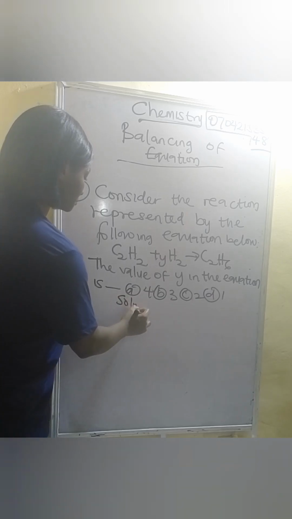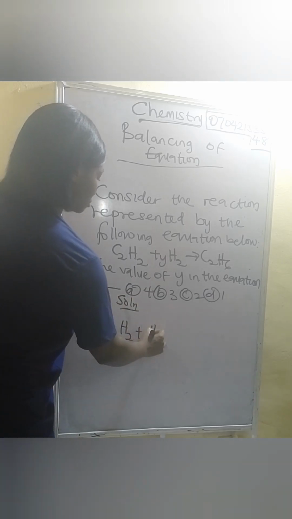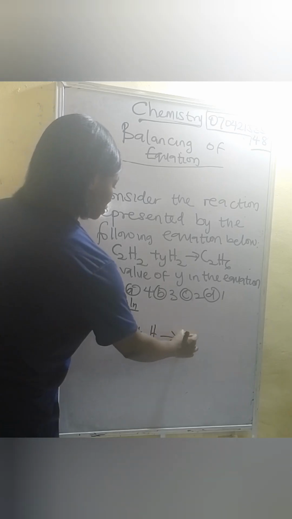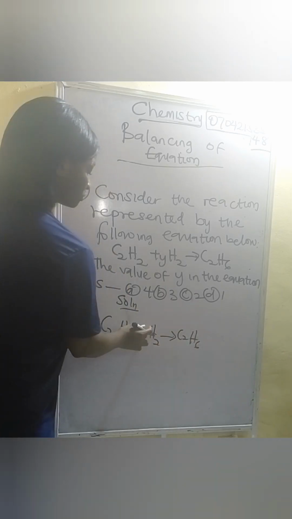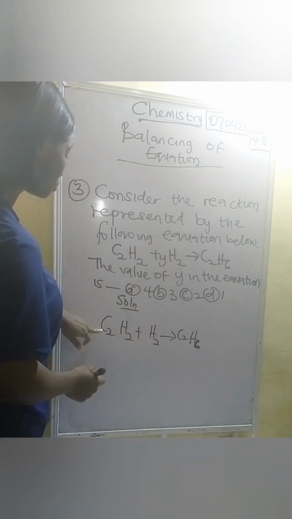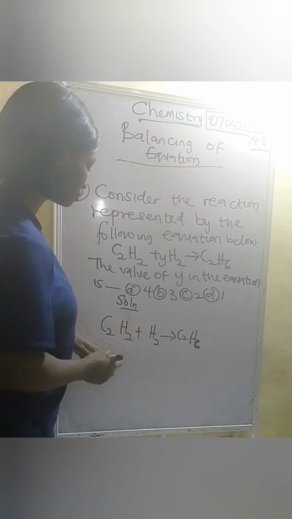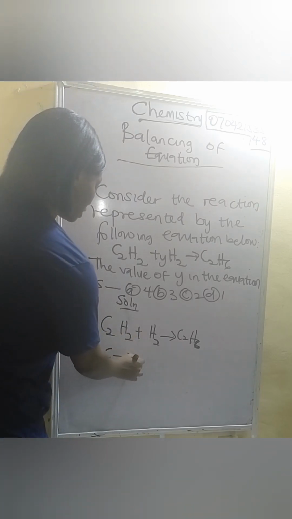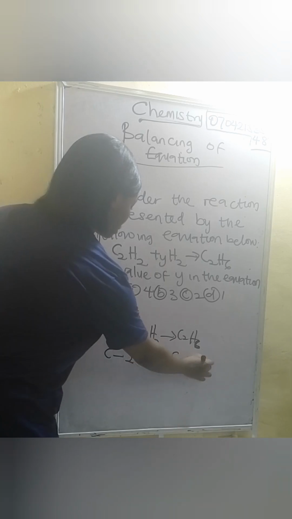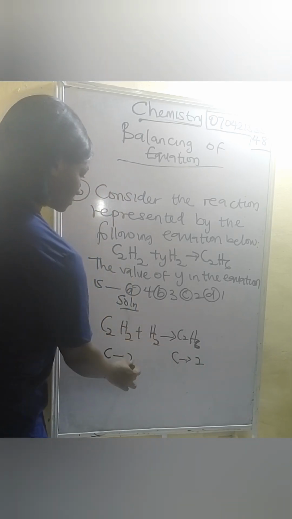Solution. C2H2 plus H2 giving us C2H6. So we have to look for the Y. I'm not writing the Y, so let me just leave it like that. So we have 2 carbon here, we have 2 carbon here. So we have 2 plus 2, 2 carbon, 2 carbon. 2 plus 2 hydrogen, this is 4.